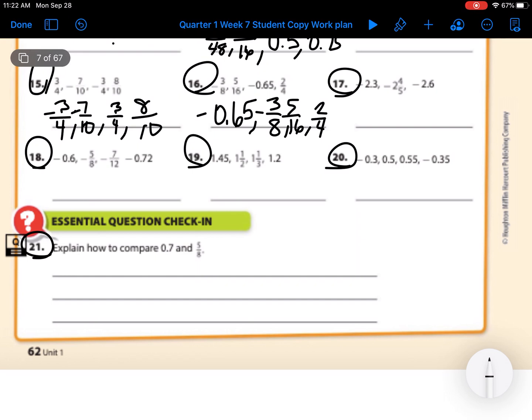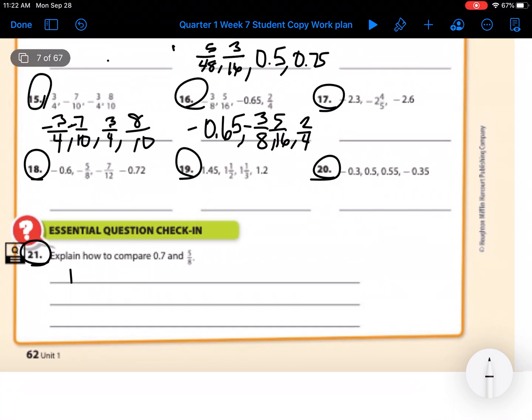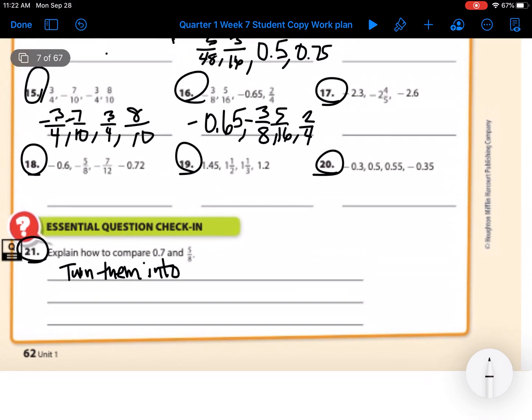We'll just turn them into decimals to compare place value.